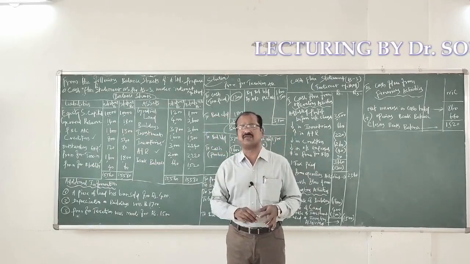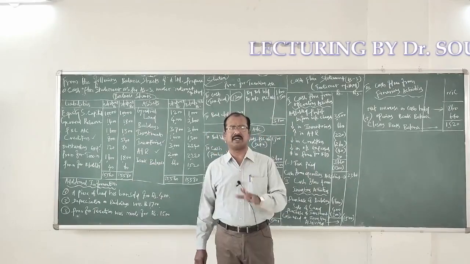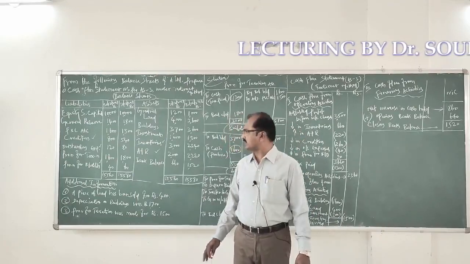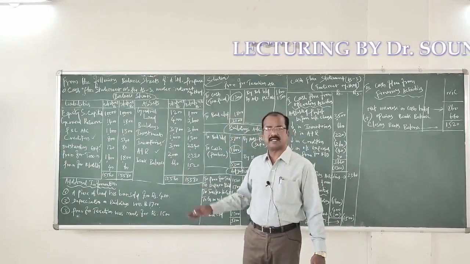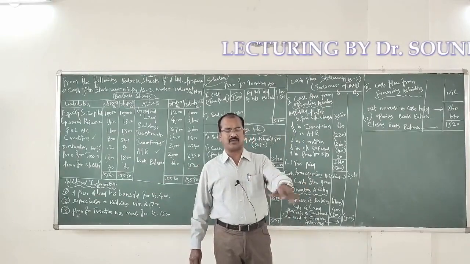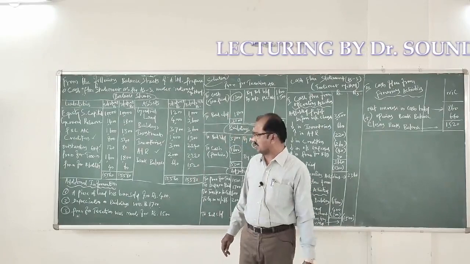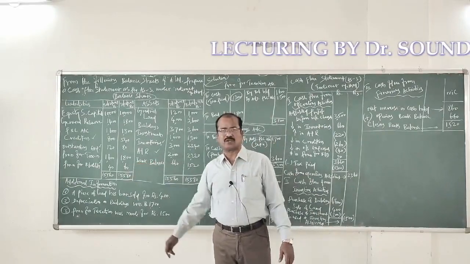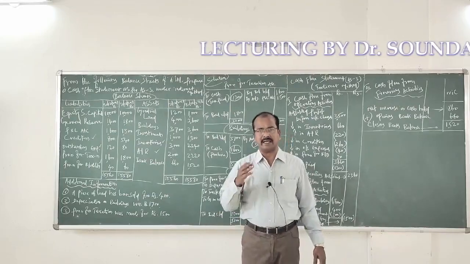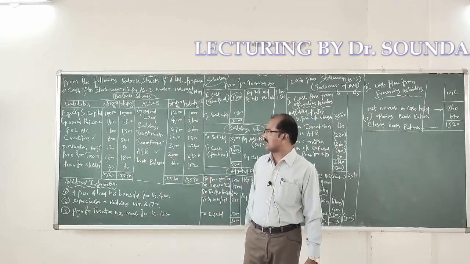If there is additional information in connection with the provision for taxation, we will open a separate ledger account for it. Then provision for doubtful debts, it could be treated as a current liability. In this problem, we are treating it as a current liability. The opening value is 40 rupees and the closing is 60 rupees. We find an increase in the value of that current liability.